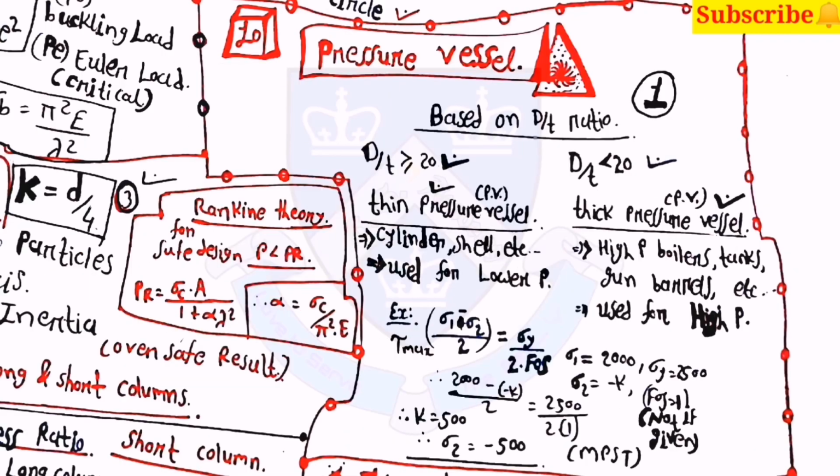Then after the next chapter is pressure vessel, which is the final chapter of the strength of materials. Here in the thin pressure vessel, the ratio of D by T is greater than or equal to 20, and the examples are like cylinder, shell, etc., and it is used for lower pressure. Then in the thick pressure vessel, D by T ratio will be less than 20, and the examples are like high pressure boilers, then tanks and gun barrels, etc., and it is used for high pressure.